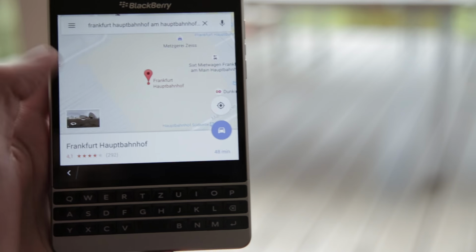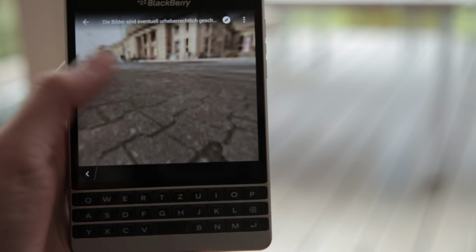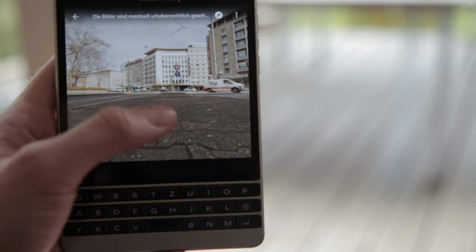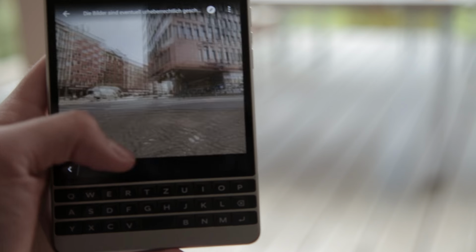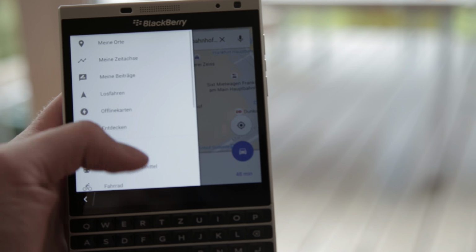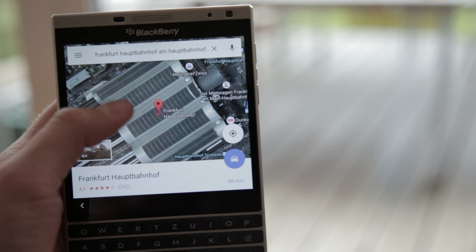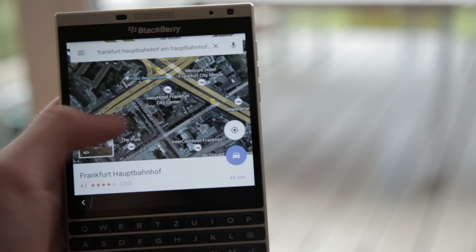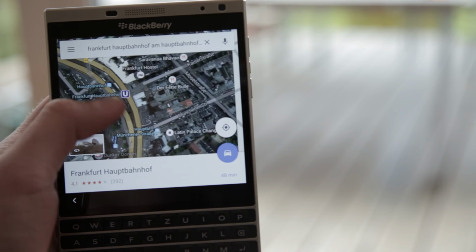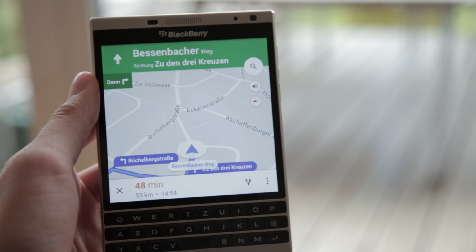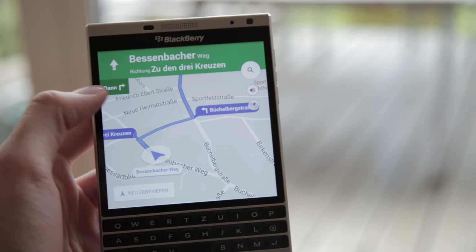Another application I tried is Google Maps. Somehow it does work. I thought it requires Google Play services, and it does, but I just downloaded it, opened it, and it's working just fine without any problem, and I really enjoy using it. It does look really cool on the 1x1 screen. You can use all the features, at least the ones I tried. You can navigate with the voice, with maps, with satellite images. It all works really nicely, so if you need Google Maps, just download the newest version and it works somehow.